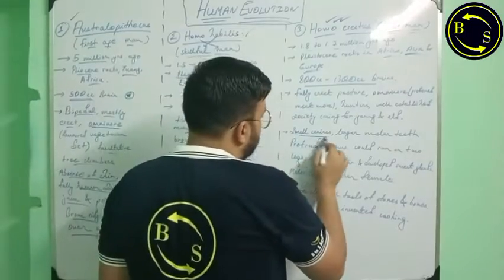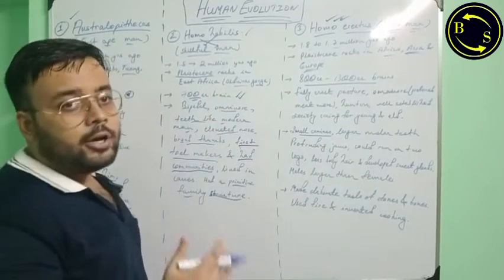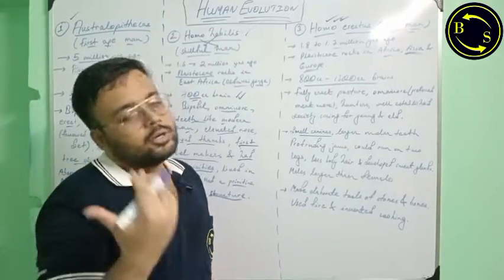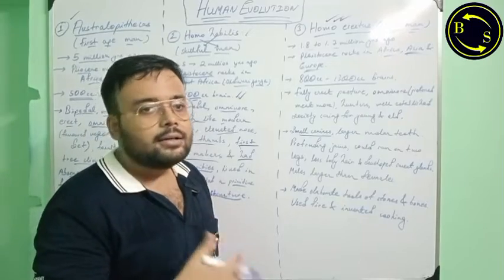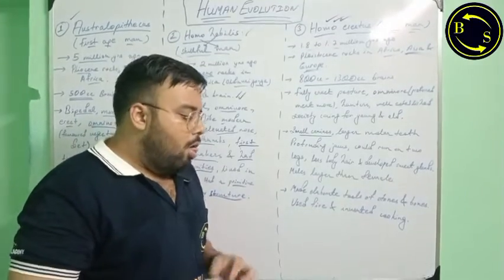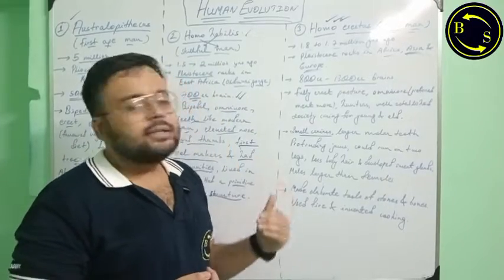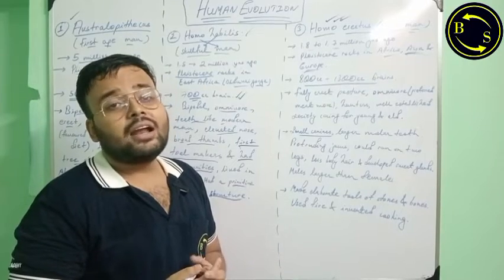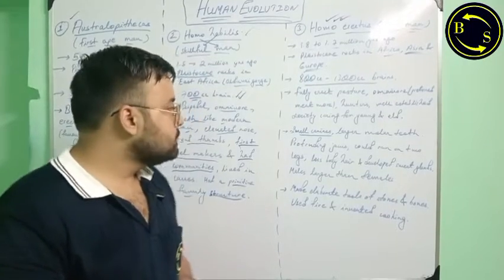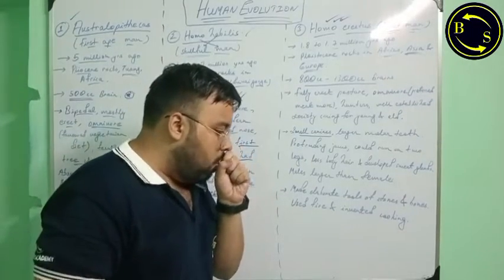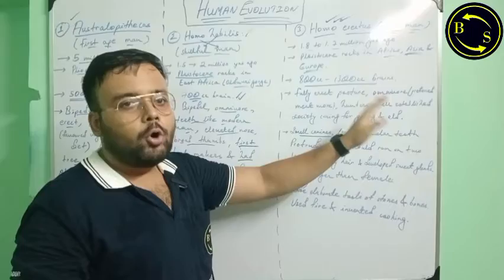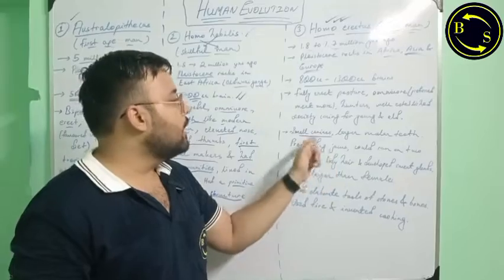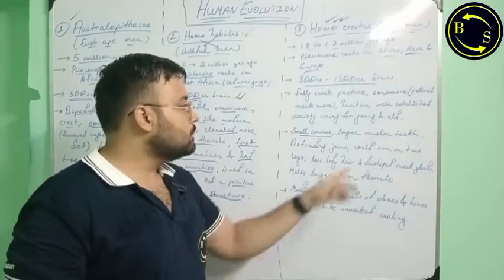They had small canines. The canines reduced in size, although they preferred meat, compared to the Australopithecus and Homo habilis, because large canine teeth are an ape-like character. Even in monkeys nowadays, you will find large canines. So, as we are progressing towards modern humans, the ape-like characters are getting reduced. So, the canine teeth are getting reduced and the molar teeth are getting enlarged.